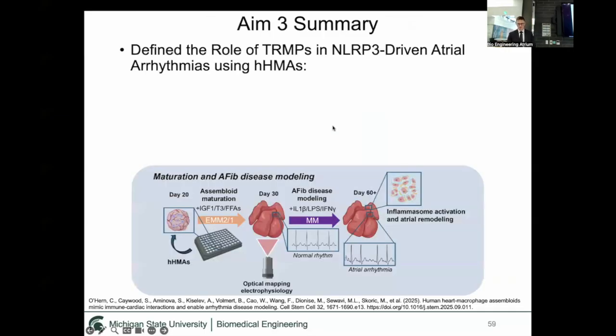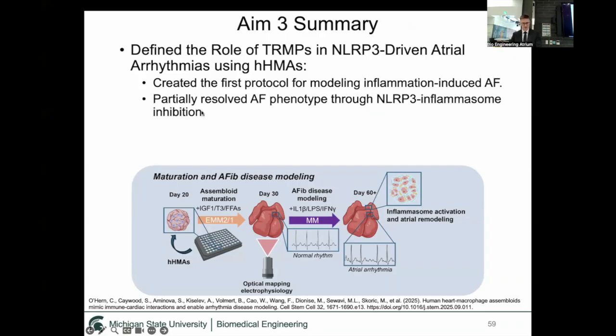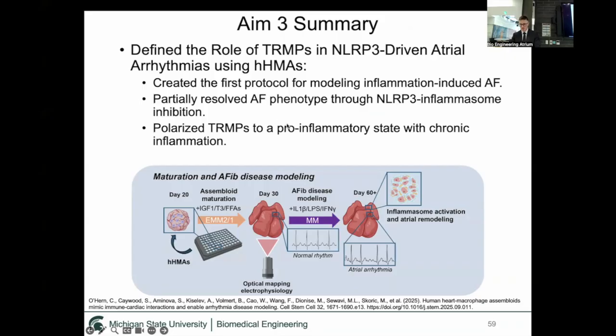And so, in summary, we defined the role of tissue-resident macrophages in this NLRP3-driven atrial arrhythmia using human heart macrophage assembloids. We created the first protocol for modeling inflammation-induced atrial fibrillation. We partially resolved the phenotype through NLRP3 inflammasome inhibition and polarized the macrophages to a more pro-inflammatory state under these conditions. And lastly, we showed that the tissue-resident macrophage presence increased the atrial excitability with this chronic inflammation.